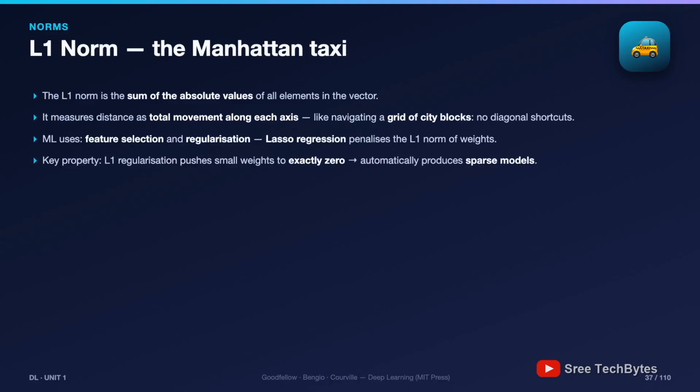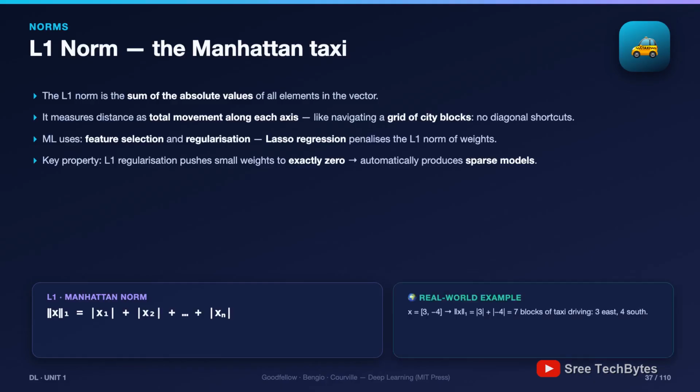Now, the machine learning superpower. L1 is used in lasso regression for regularization, and it has a magical property: it pushes small weights to become exactly 0. Not tiny, 0. The result is a sparse model where useless features literally switch off. Built-in feature selection for free.